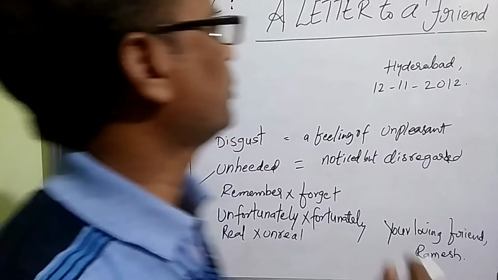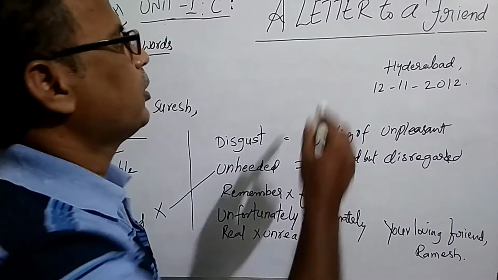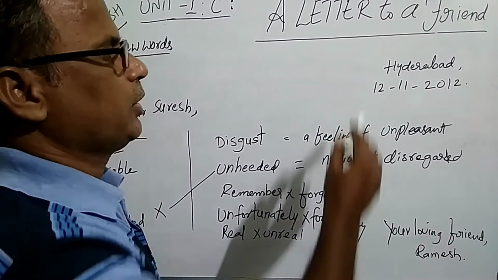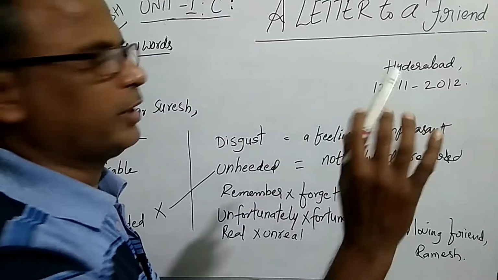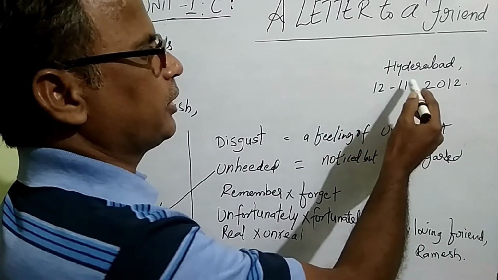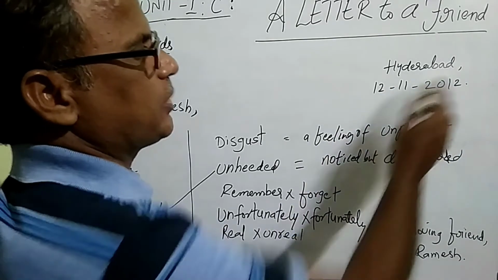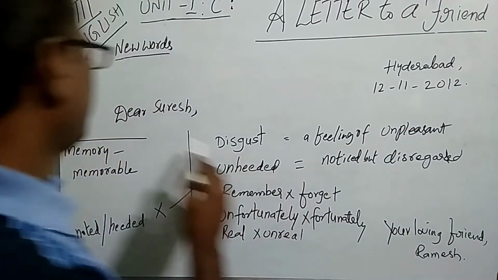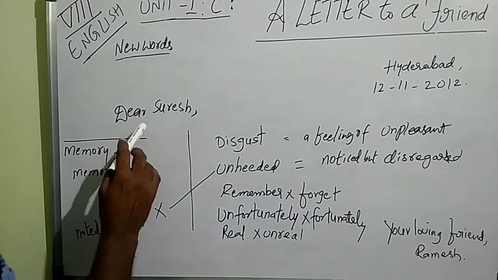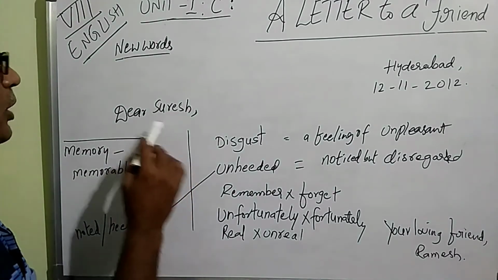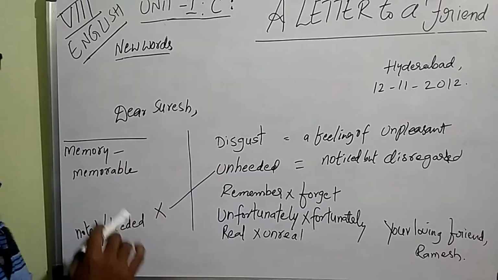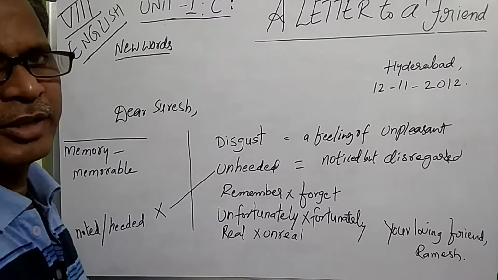So before going to read out this letter, I'd like to say a few words about this personal letter. Generally, every letter has a heading, which is a place and a date ending with a full stop. After the place, a comma is used, and then in a personal letter, to whom we are going to write the letter is called the salutation. Dear Suresh, it is given to you.